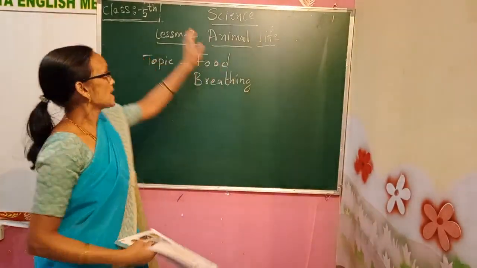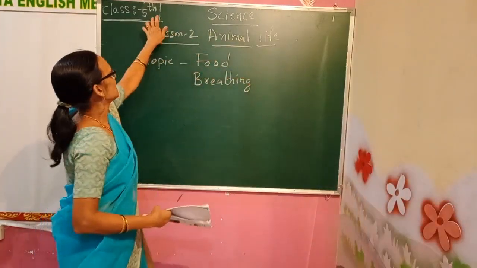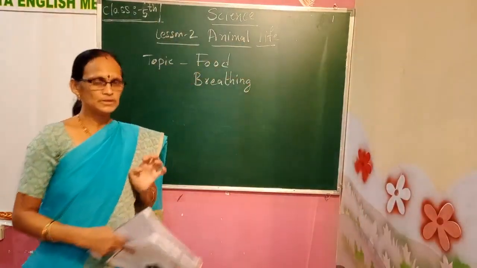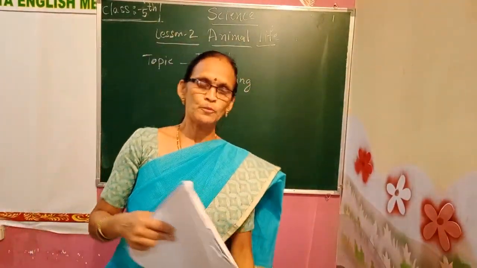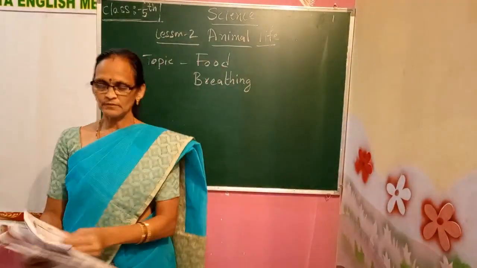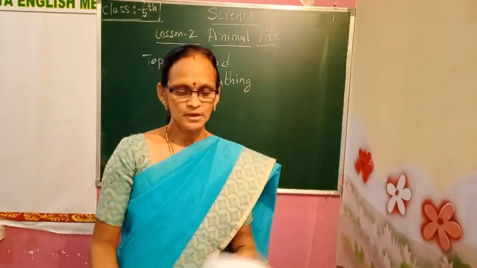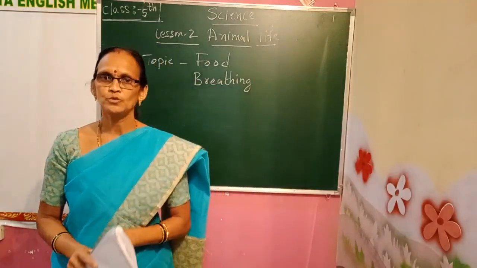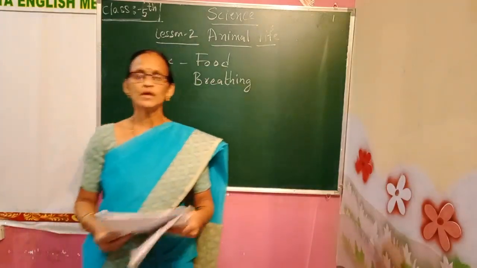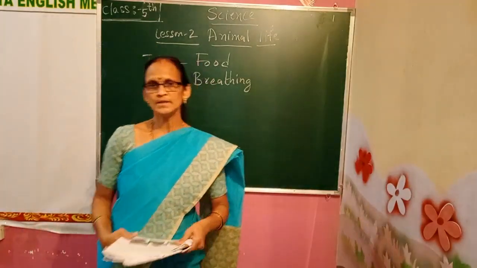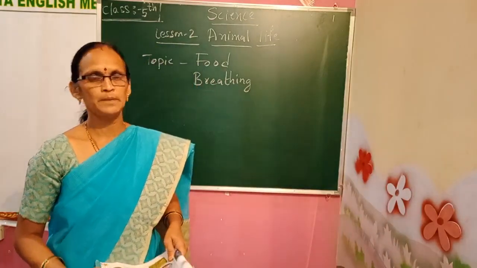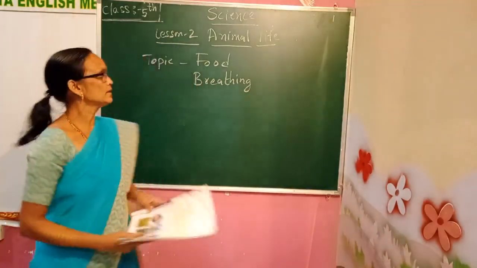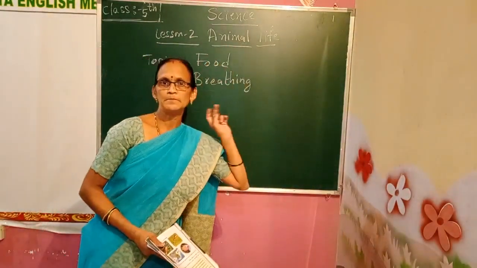Our science subject, 5th standard, second lesson. In the first lesson, we saw about the reproduction in plants, how they reproduce. Now, in the second lesson, we learn about animals. Animals and their life.